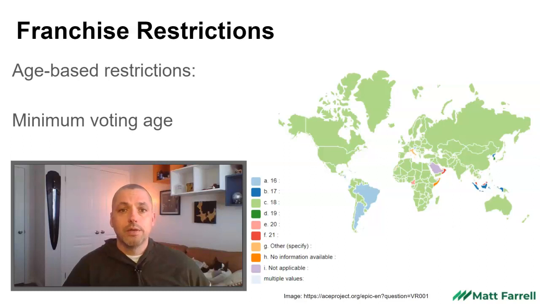One of the most common restrictions is an age-based restriction. It is very common around the world to have a minimum voting age. And for about 200 countries, that minimum age is 18. There are also some exceptions. The countries in blue on the map have 16 as a minimum voting age, and the countries in red have 21. But 18 is generally accepted as the most common minimum age for voting.